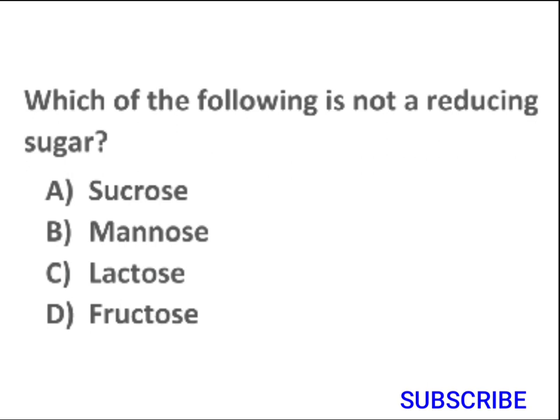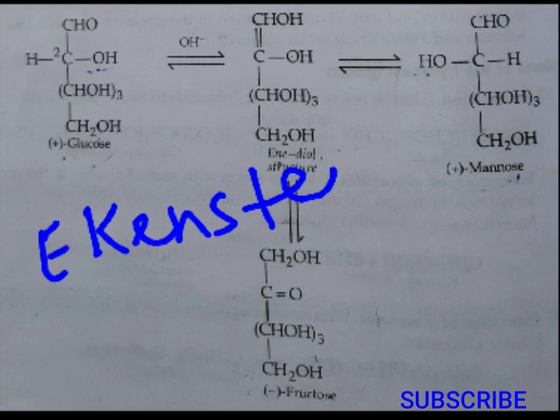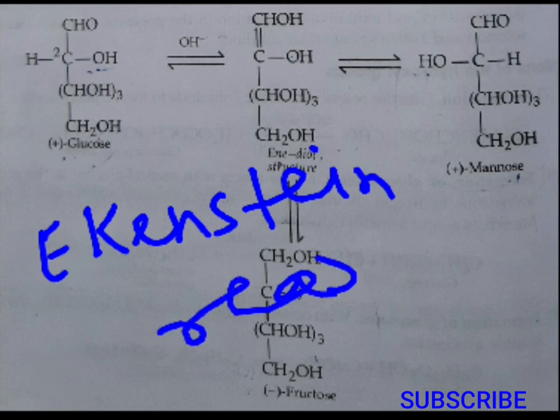Now let us move one by one, taking these 4 examples: sucrose, mannose, lactose and fructose. The reaction which you can see on the screen is due to Lobry de Bruyn–Alberda van Ekenstein rearrangement. However, we won't be going into details of this.